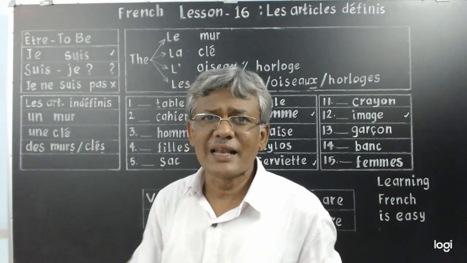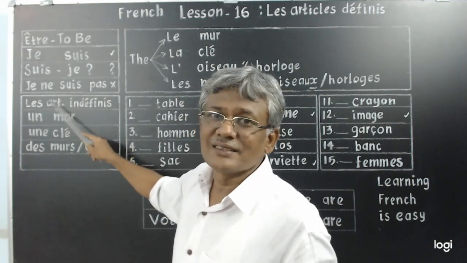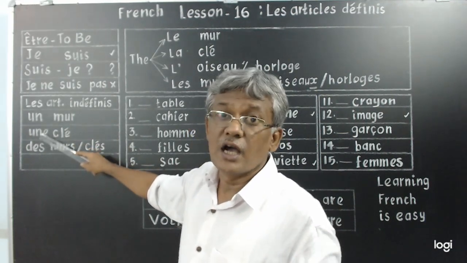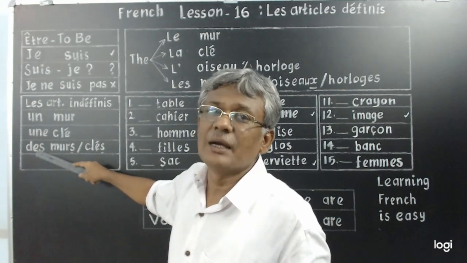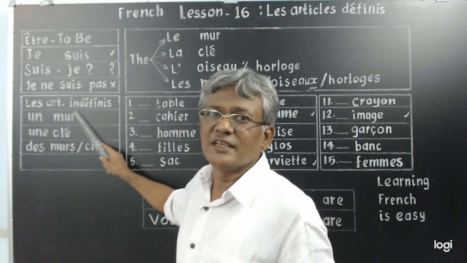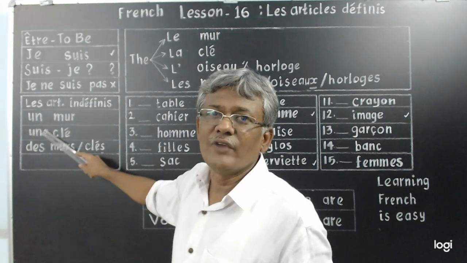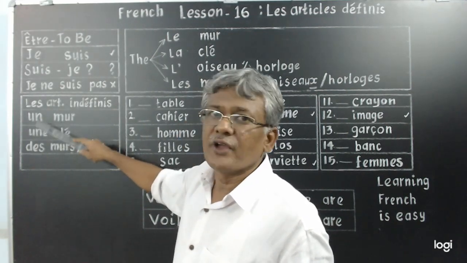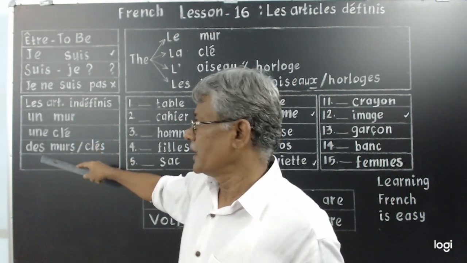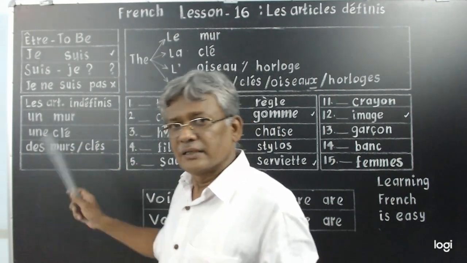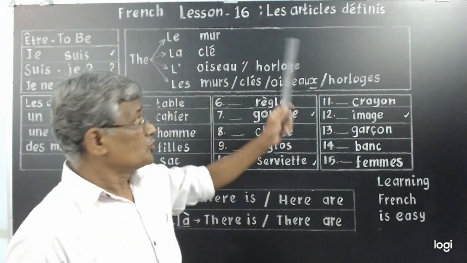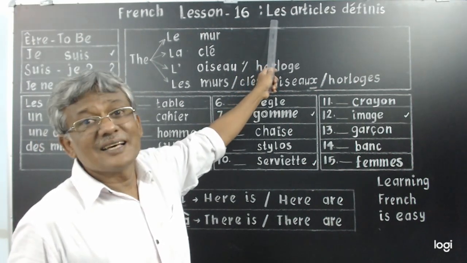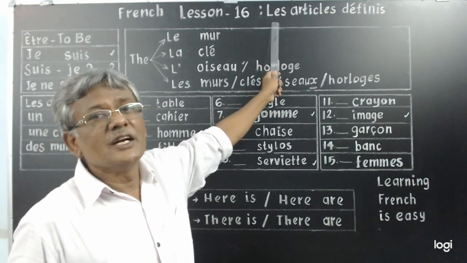And in one of the previous classes, les articles indéfinis, indefinite articles, un, une, des. Un, masculine singular; feminine singular, we write une. Both take the meaning of a, and the plural of both is des, some. This you learnt already. Today we learn, this is lesson number 16, les articles définis, definite articles.